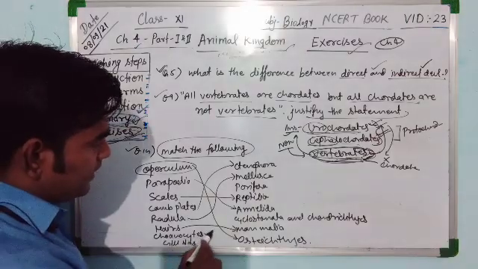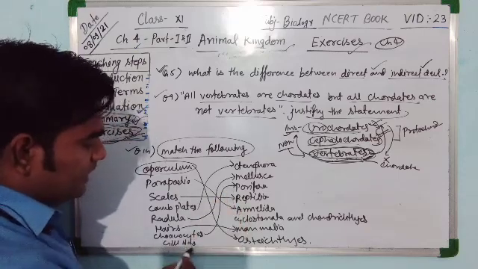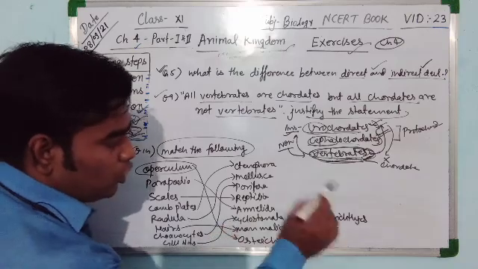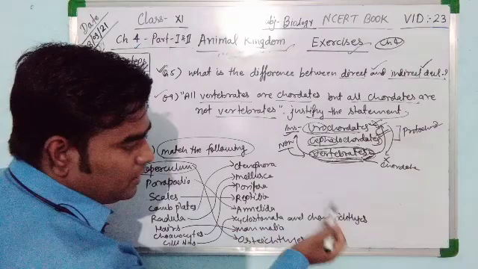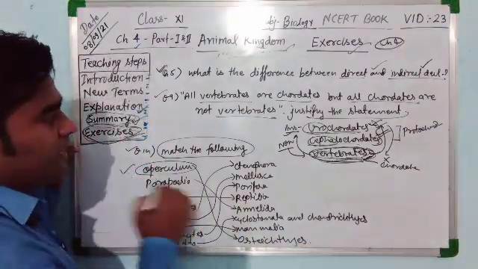Choanocytes are the characteristic cells of Porifera. And gill slits are present in the Cyclostomata and Chondrichthyes, with circular mouth in Cyclostomata and cartilaginous fins in Chondrichthyes. So this is the answer of this question, match the following.